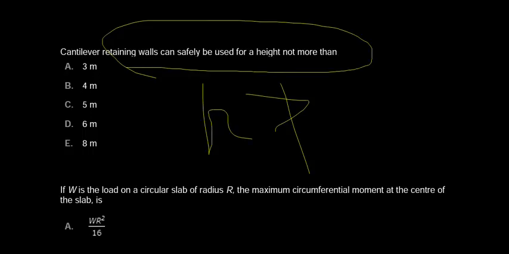So according to this question, the correct answer is option D, 6 meters. So H shall not be greater than 6 meters. Please remember, the height of the cantilever wall shall not be greater than 6 meters when the cantilever retaining wall is provided. Now we will move to the next question.